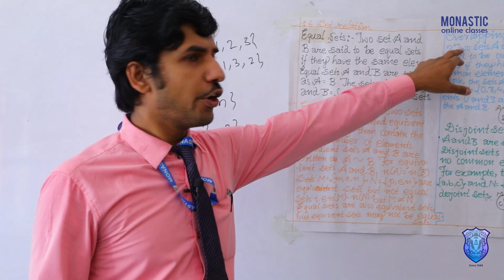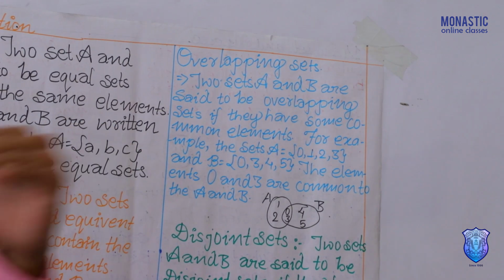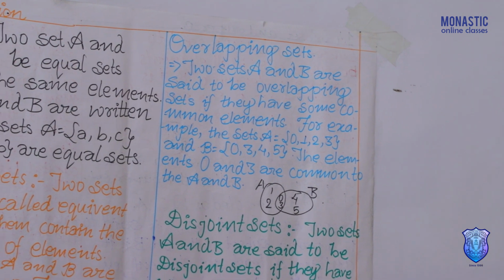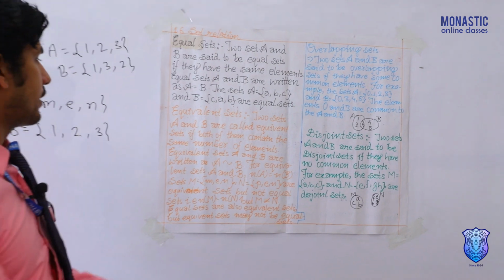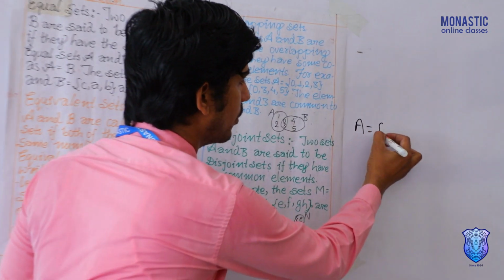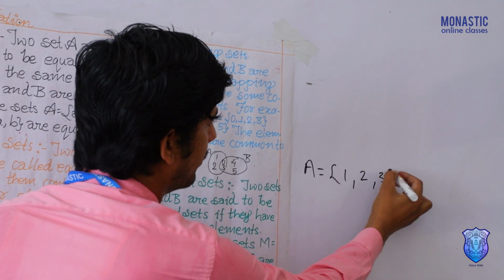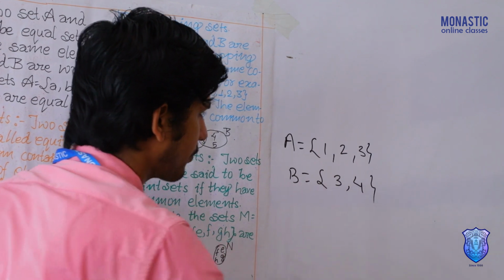Number three, overlapping sets. How can we define it? For that, take two sets: A is equal to {1, 2, 3} and B is equal to {3, 4}.